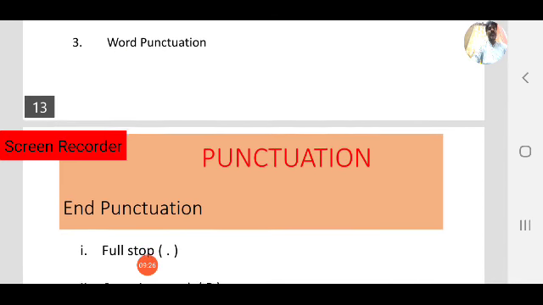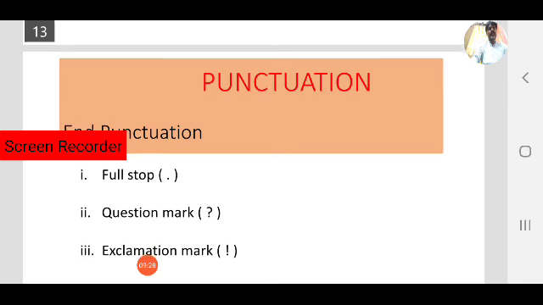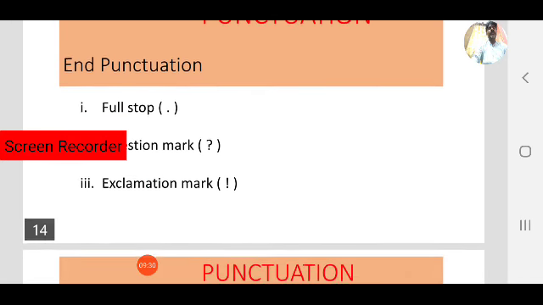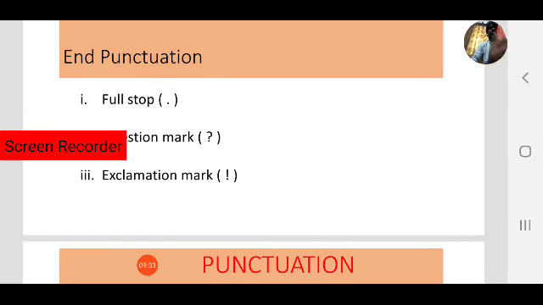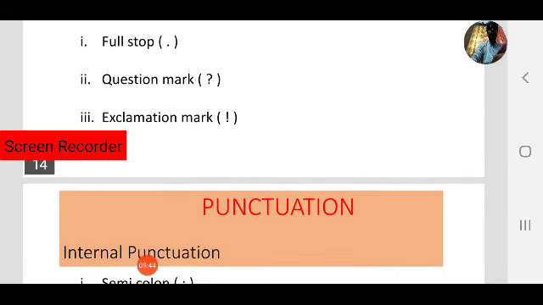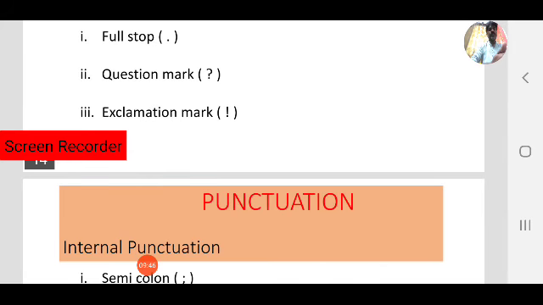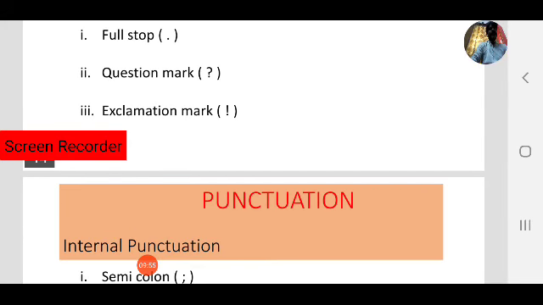Now coming to end punctuation. Here 3 punctuation marks are there. End punctuation means we use them at the end of the statement. Those are called end punctuations. What are the end punctuation marks? One is full stop, or period, then question mark, and third is exclamation mark. These 3 come under end punctuation or terminal punctuation.